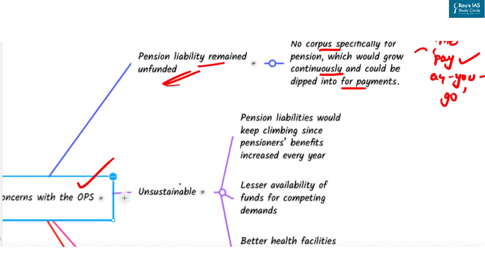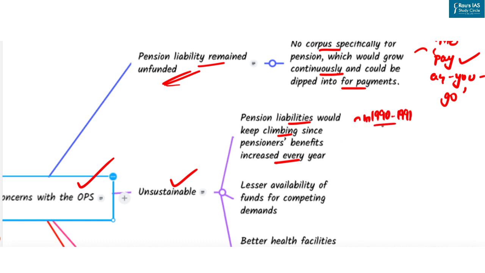Another is that old pension system is unsustainable. How? Pension liabilities would keep climbing since pensioners' benefits increased every year. Like salaries of existing employees, pensioners gain from indexation. So over the last 3 decades, pension liabilities for the center and states have jumped manifold.